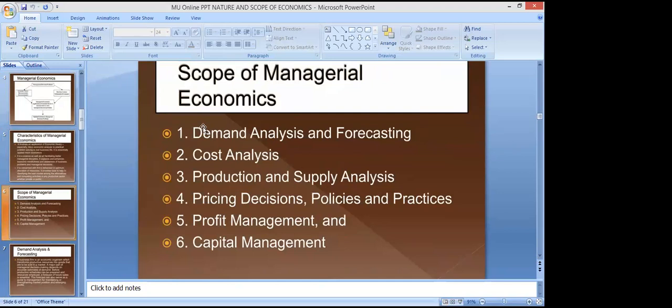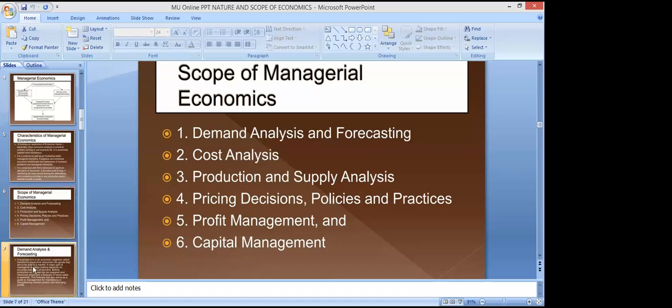These are the scope of managerial economics, right? Demand analysis and forecasting, cost analysis, production and supply analysis, pricing decisions, policies and practices, profit management, and capital management. These are the points that need to be taken care of while we study the scope of managerial economics, right? First is demand analysis and forecasting. Demand analysis we have to look at, and forecasting we have to look at, right?